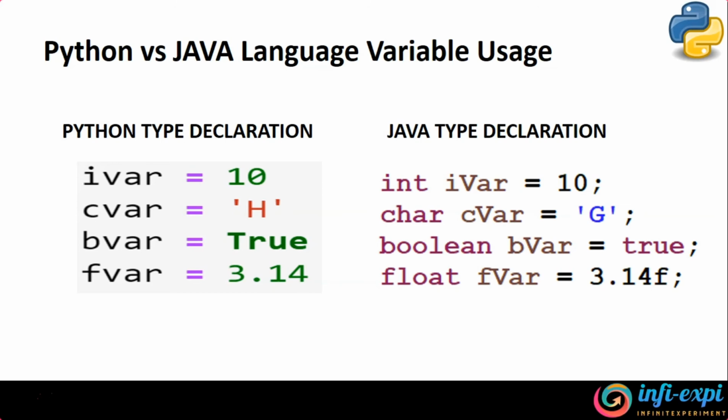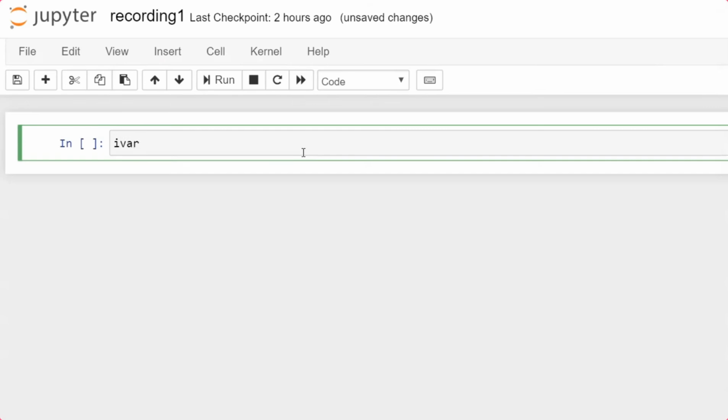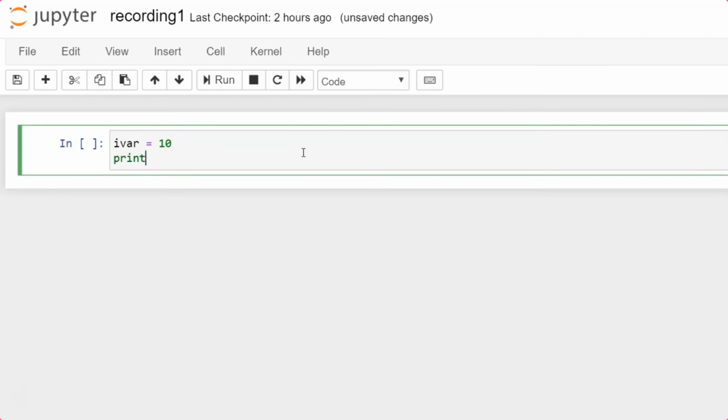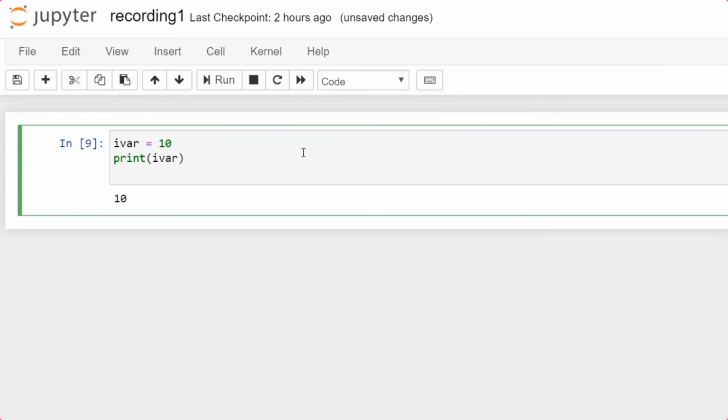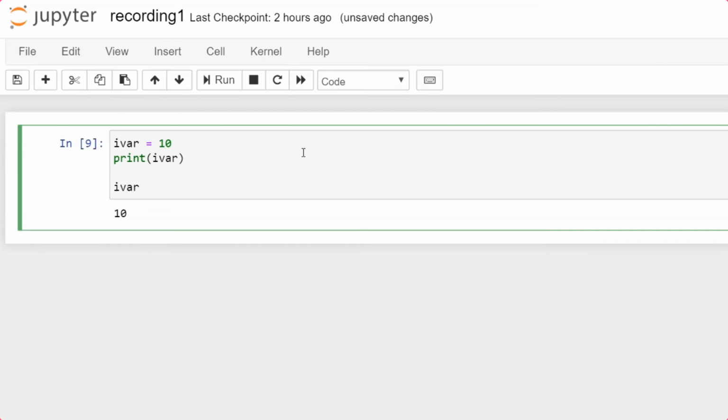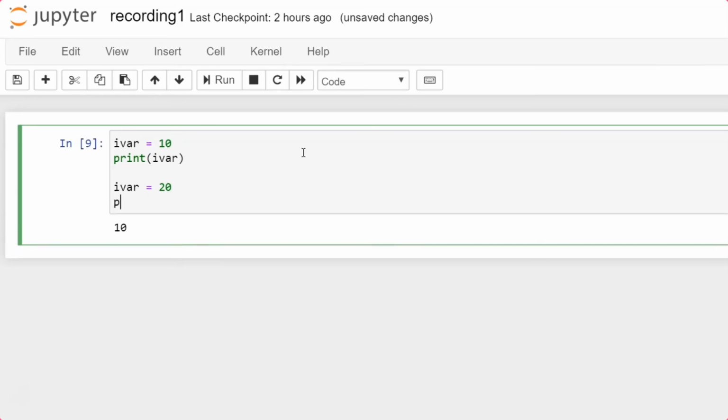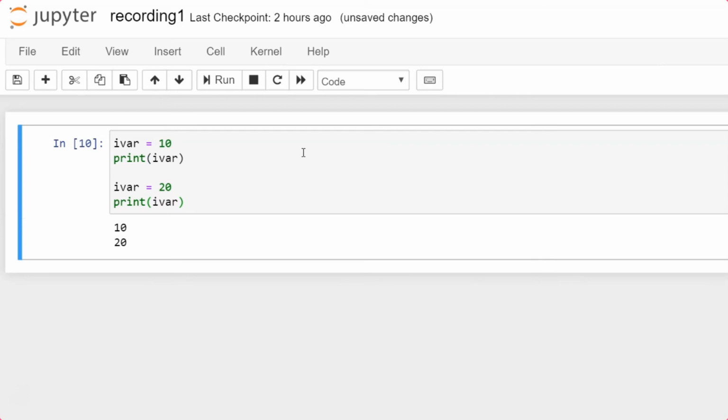So let's quickly see an example for this. I'm declaring ivar, assigning it 10, and I'm printing the value of this variable. This way you get the output 10. That's great. But the same variable at a later point of time, I can access not only to read the value, but I can also modify it. So let's say 20, and that's what a variable is all about, as we discussed in the earlier session. Here, when I print this ivar, you will see the changed value of that variable, that's nothing but 20.